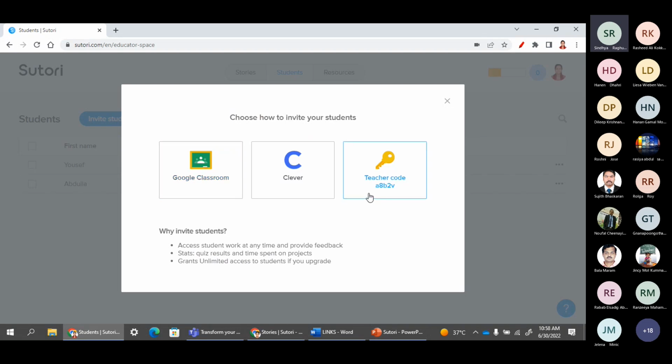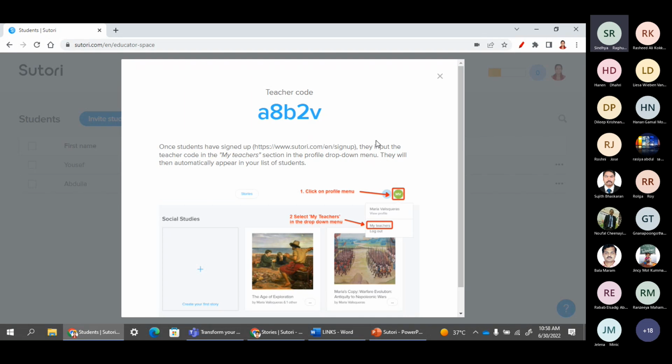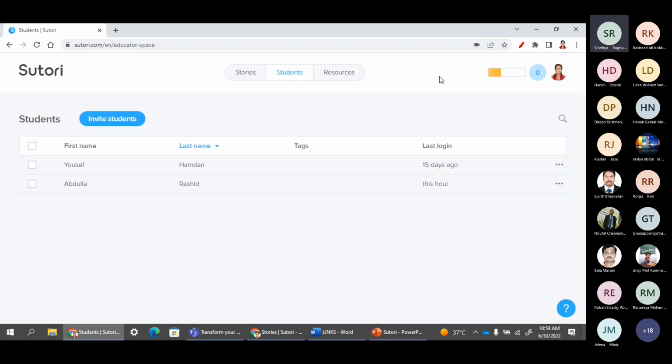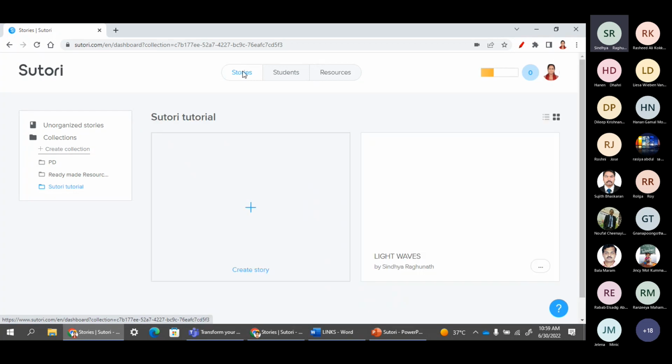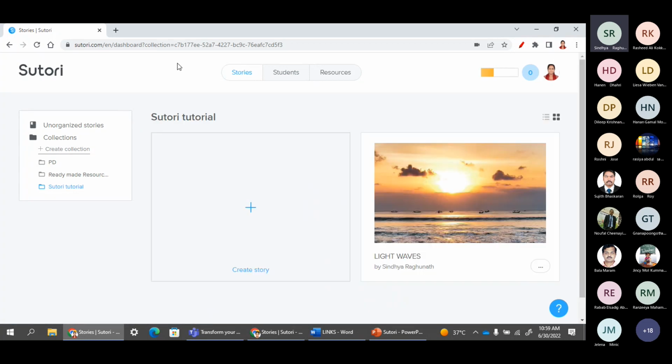Otherwise, another easy way is the teacher code. We can provide the teacher code to the students to join and collaborate with our stories. Just copy this link, this code, and give it to the students so that they can add in.